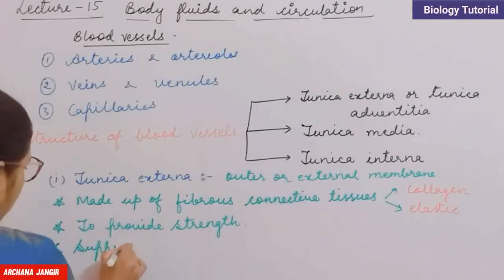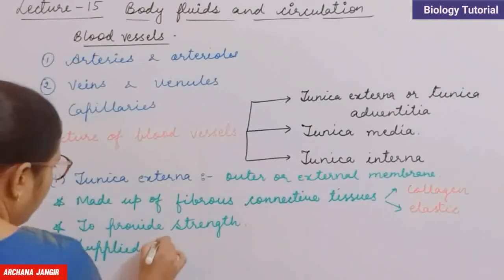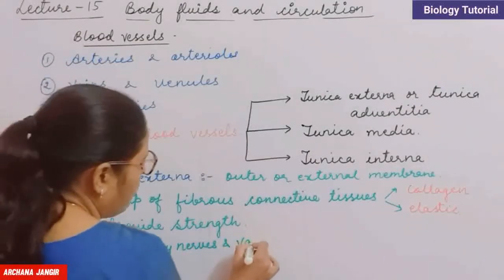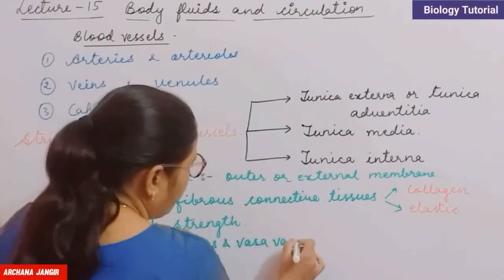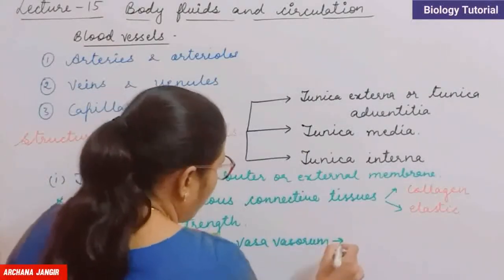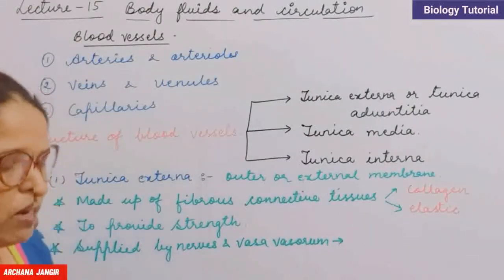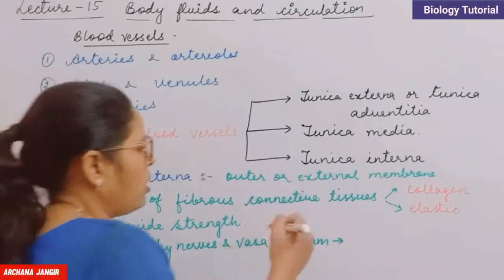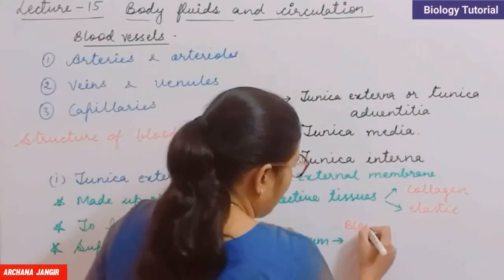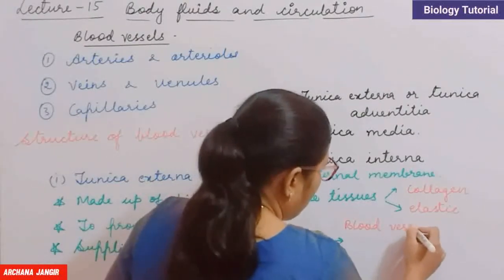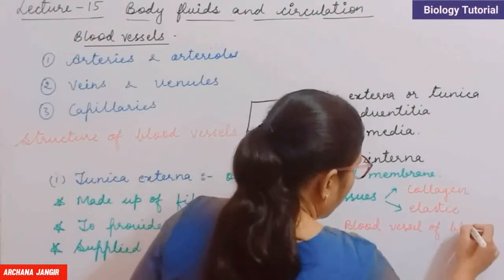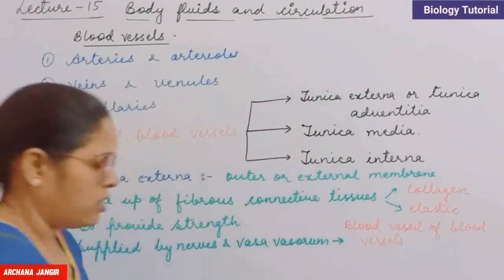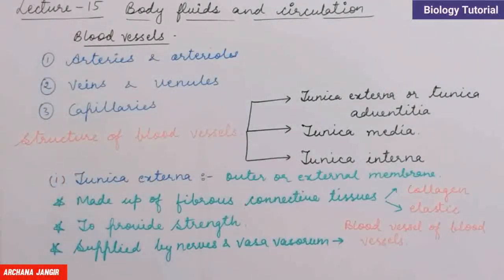What is vasa vasorum? Vasa vasorum is the blood vessel of blood vessel. It means the vessel which supplies blood to the blood vessel is called vasa vasorum, because it is going to supply blood to the blood vessels. So this is the outer layer.